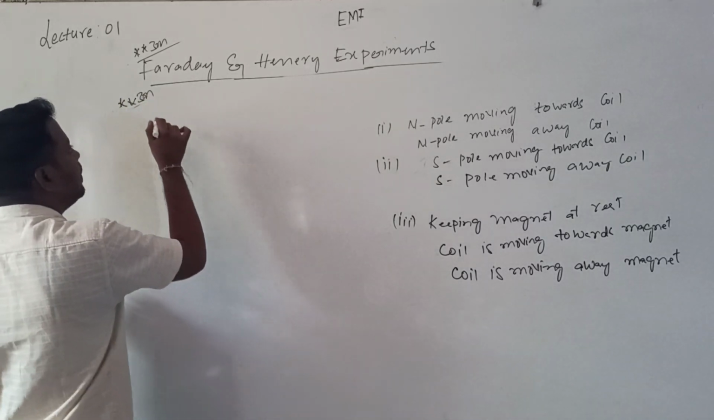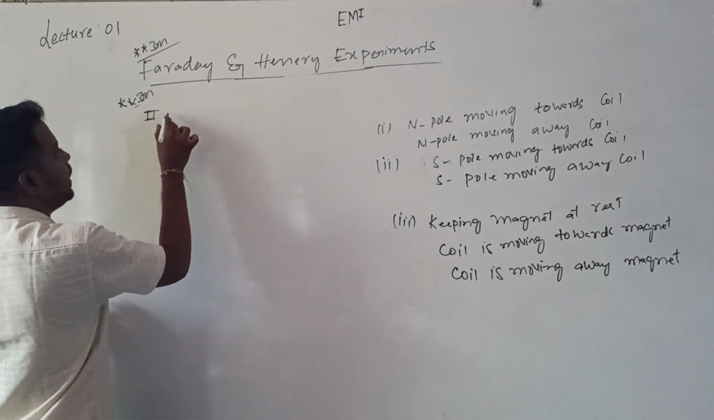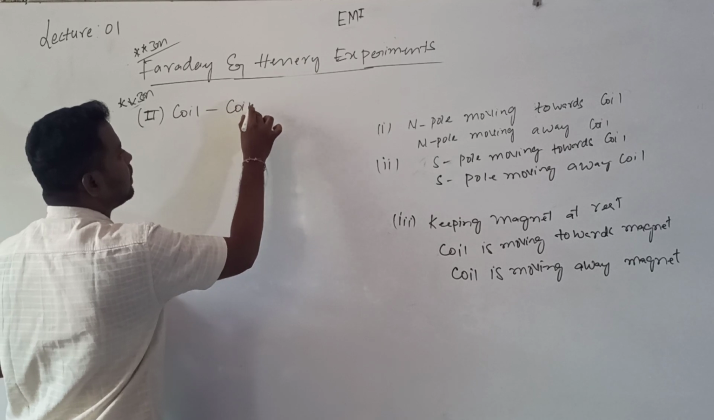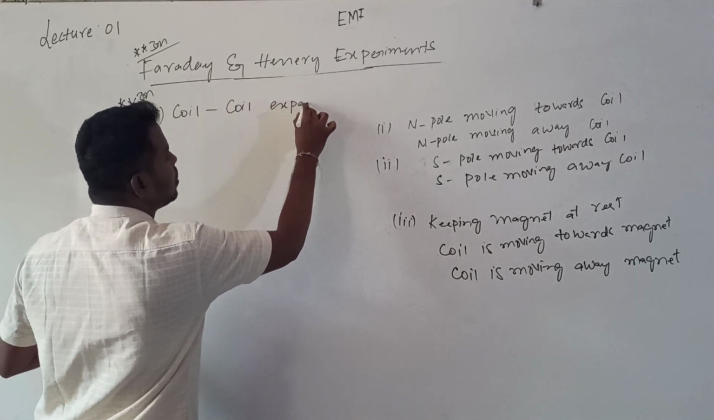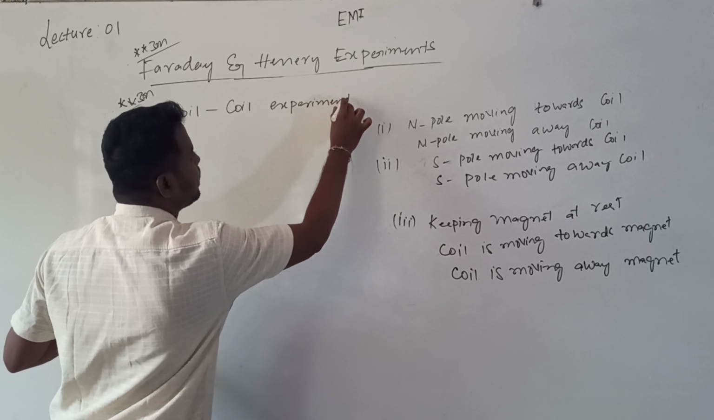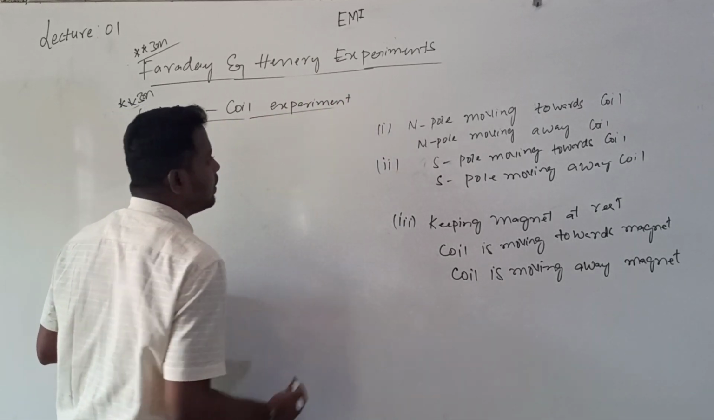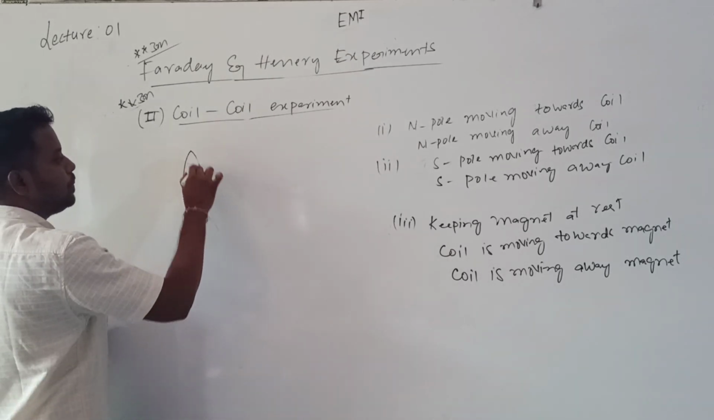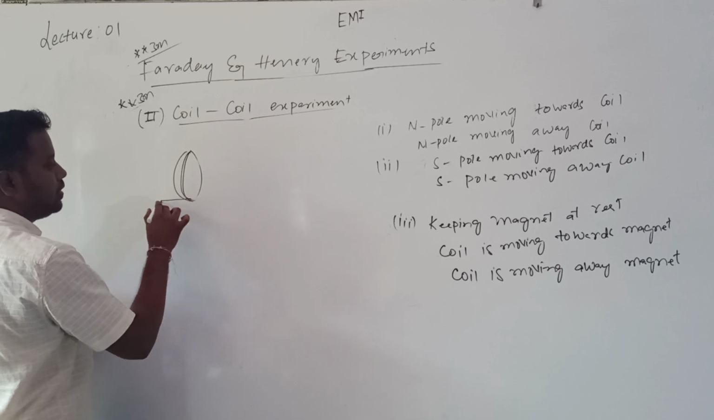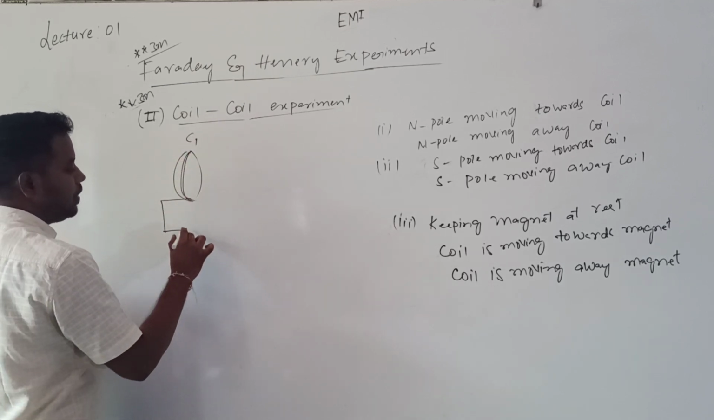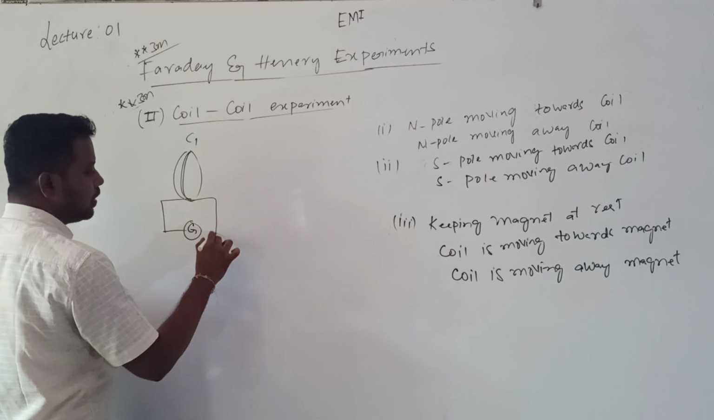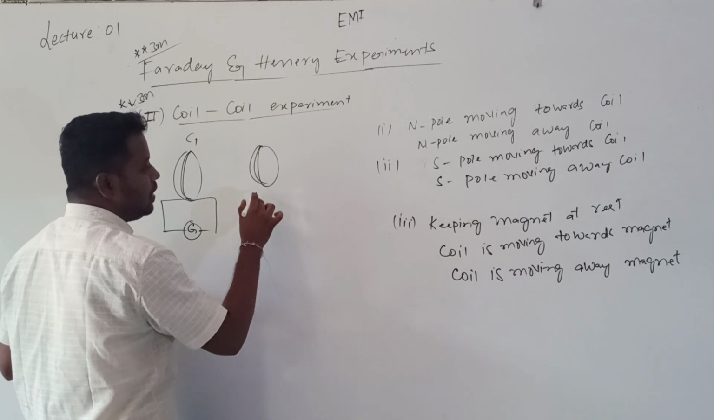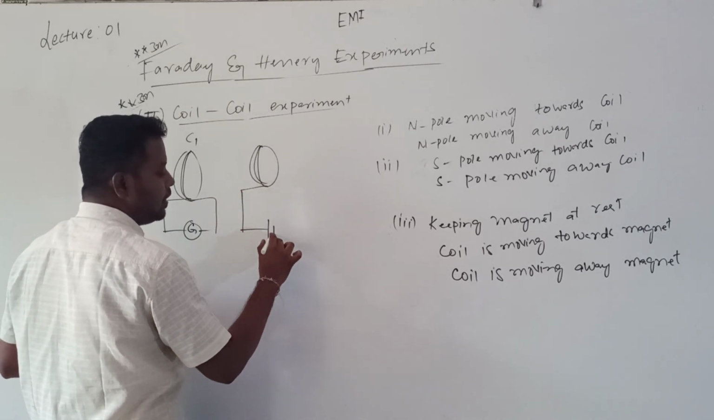Then after completion of this, the second experiment is the coil and coil experiment. So what is this coil and coil experiment? Let us see. This is also a Faraday experiment. In this coil and coil experiment, they consider two coils. This is coil C1 connected to a galvanometer, and another coil C2 which is connected to a DC battery.